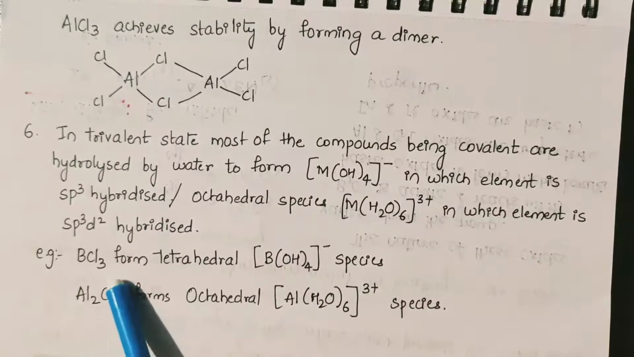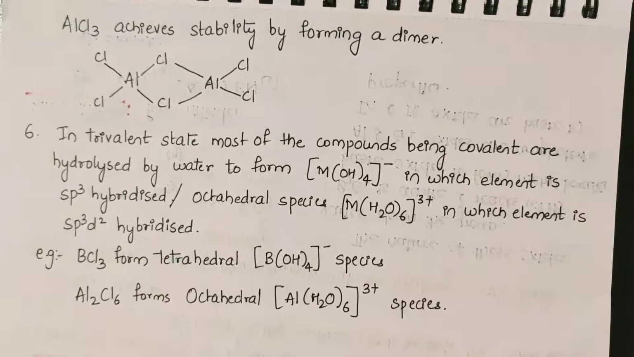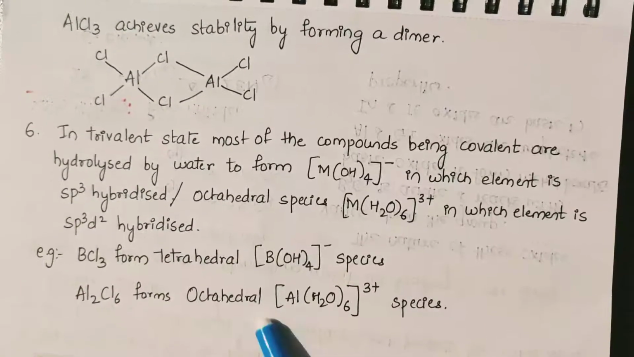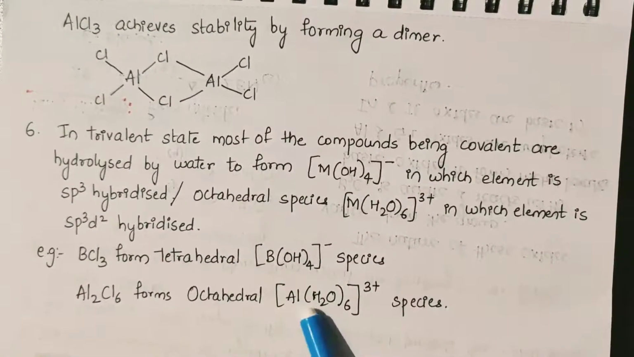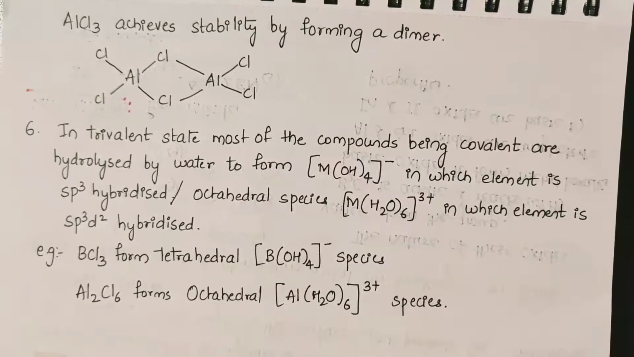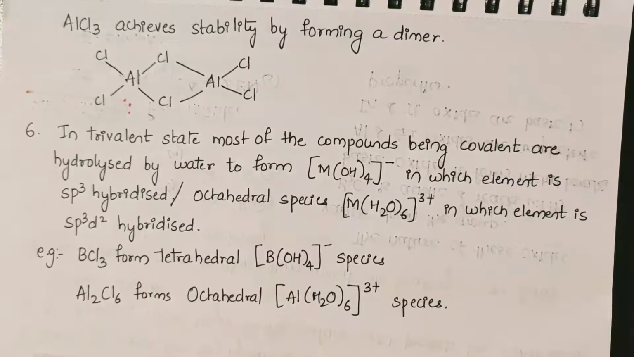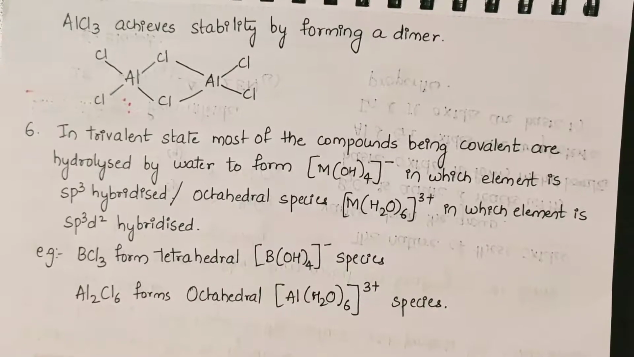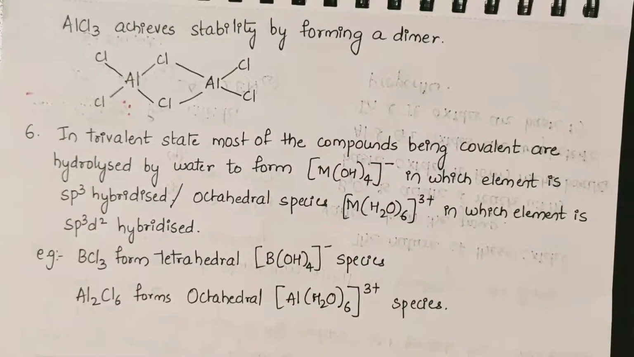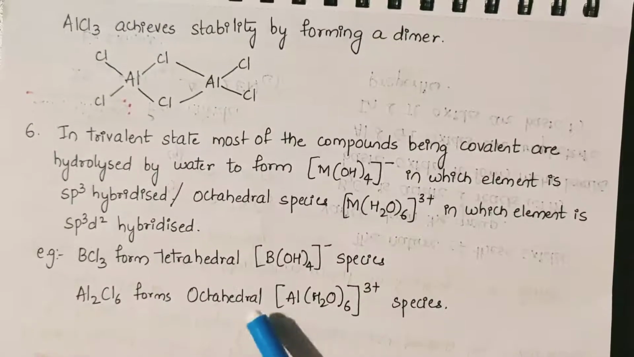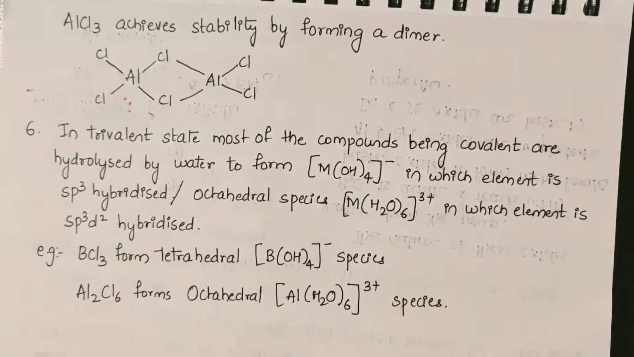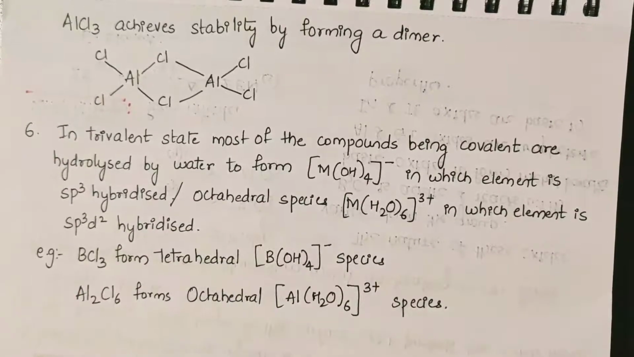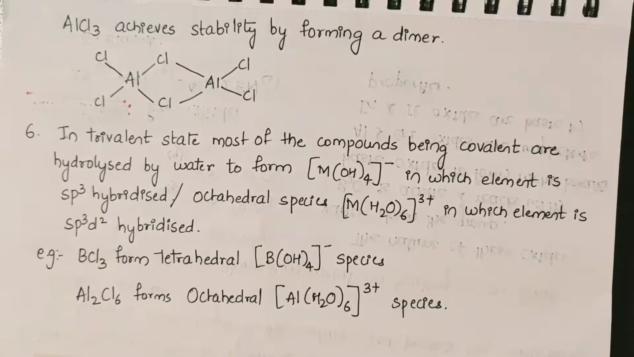But Al2Cl6 on hydrolysis will give an octahedral species of this kind, [Al(H2O)6]3+. Why? Because aluminium has 3d orbitals and can expand its covalency from 4 to 6. That's the reason it gives an octahedral species on hydrolysis, whereas boron will give a tetrahedral species on hydrolysis.